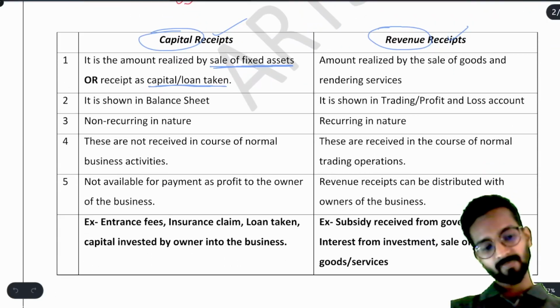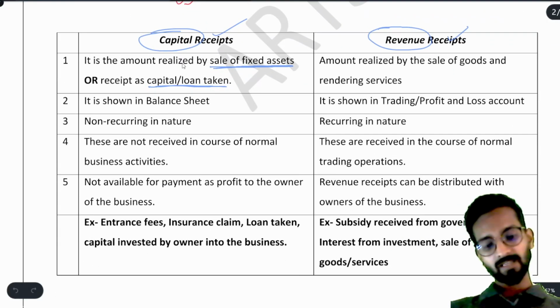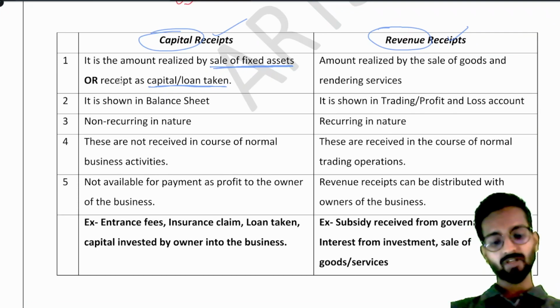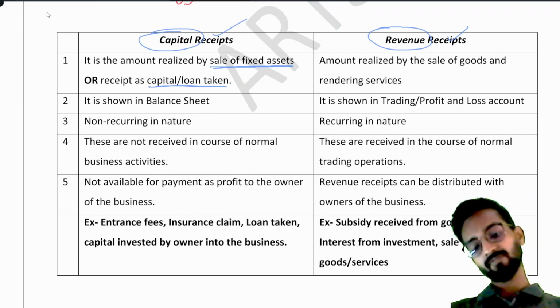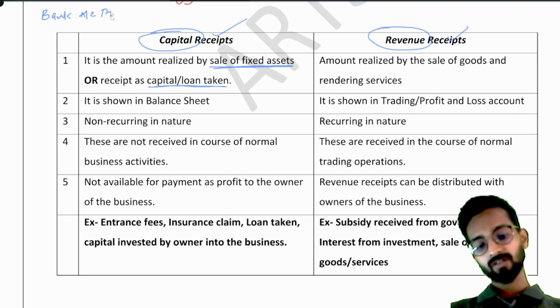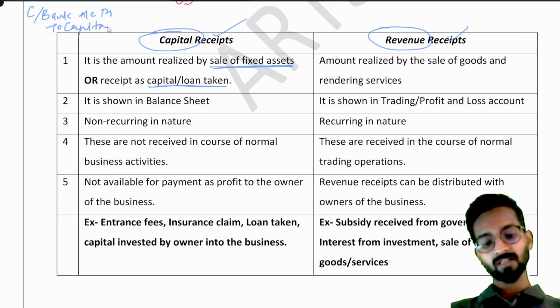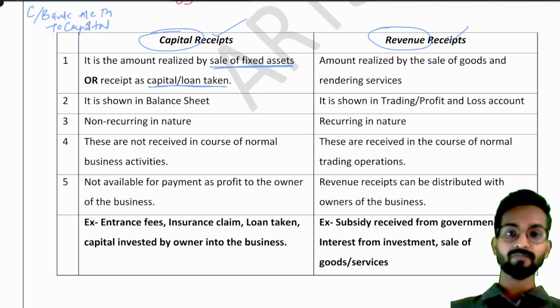Understand this. If the amount is realized or received by sale of fixed asset or received as capital, capital means, suppose the owner has invested some money into the business. Okay, this is the first journal entry you would have learned in your accounting career: bank account debit, or say cash account debit, to capital. This is the first journal entry we have learnt in our 11th standard, or say first PUC.